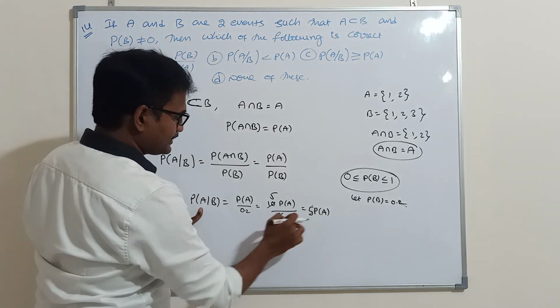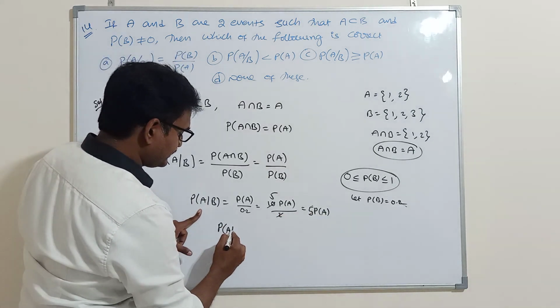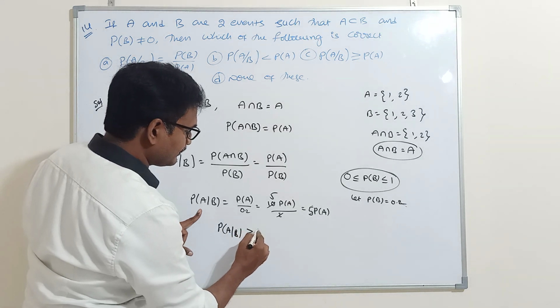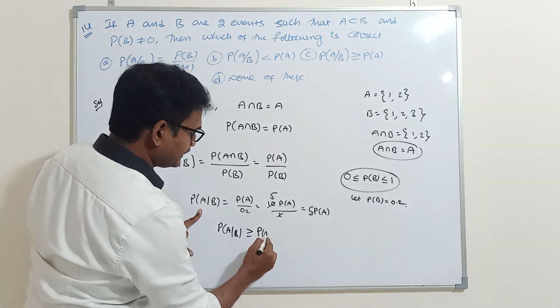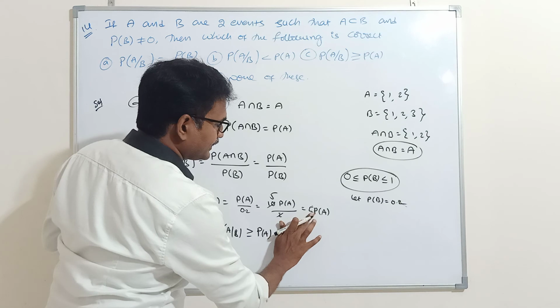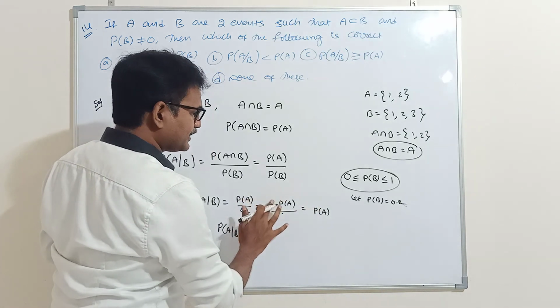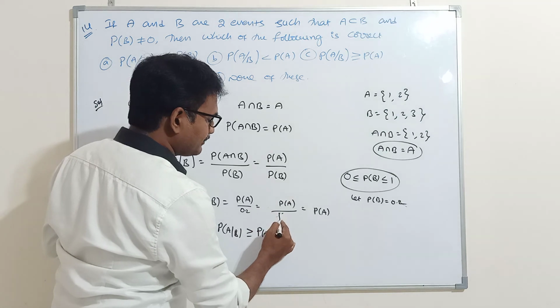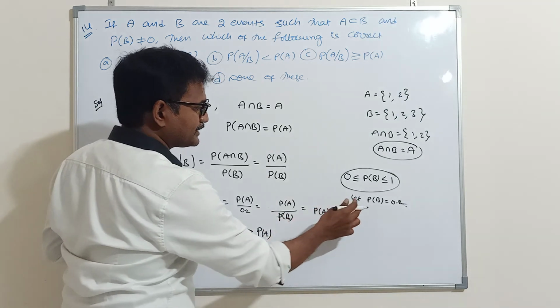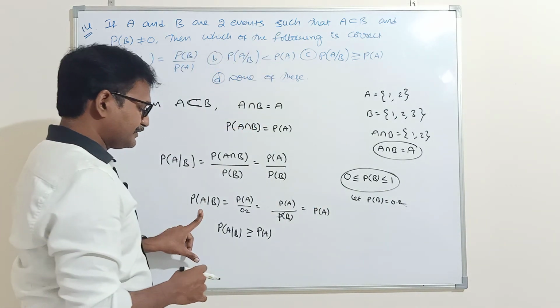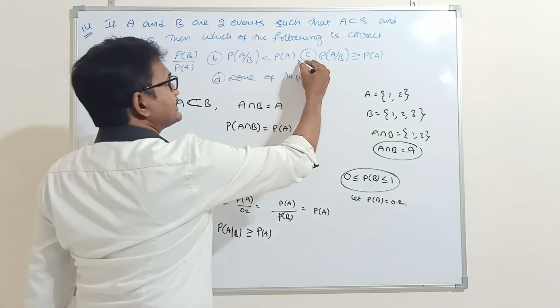So P of A given B is greater than or equal to P of A. More than 5 times, this is equal. We can take any example because every probability value lies between 0 and 1. So option C is correct.